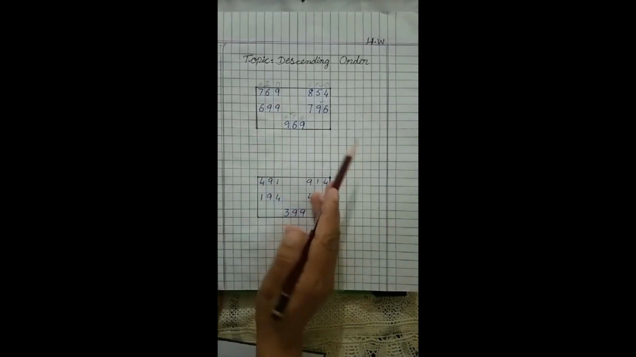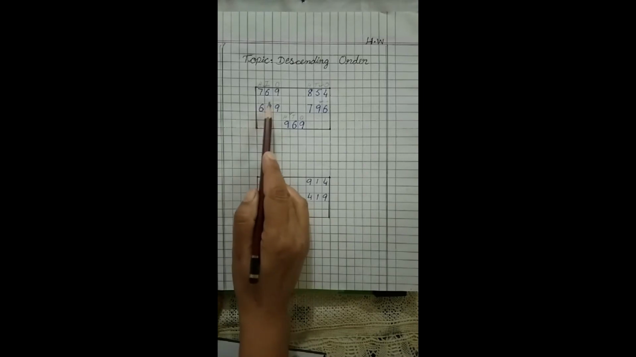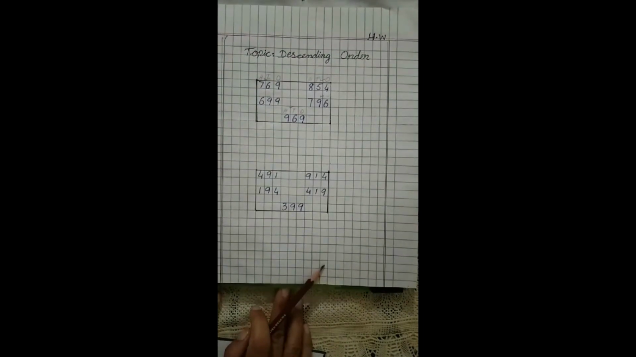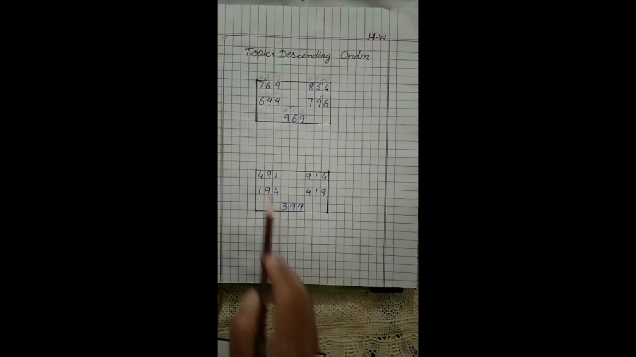And what comes after 7? 6. And at the last we have to write the number 699. Okay. Now we have to come to our next question. You have to again draw the block, 9 blocks and 5 blocks. After drawing the blocks, you have to write the numbers.